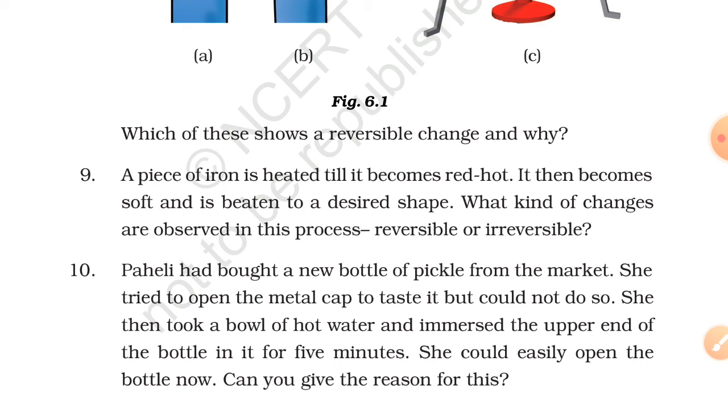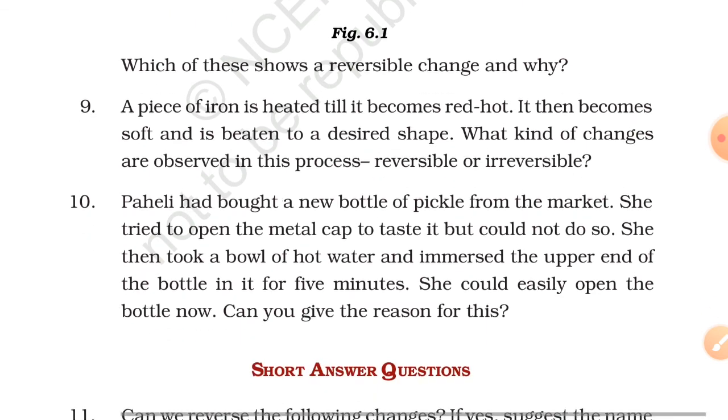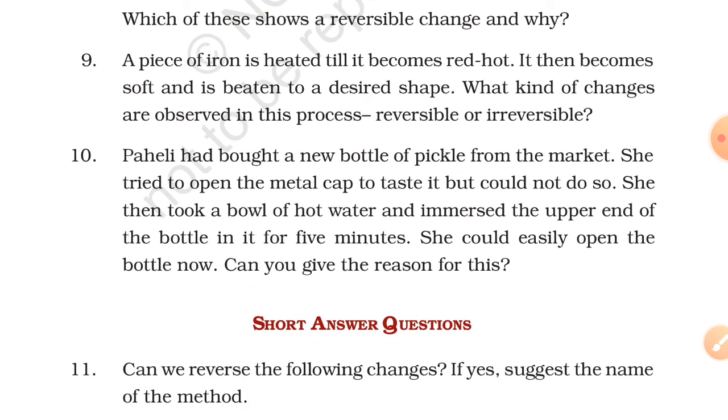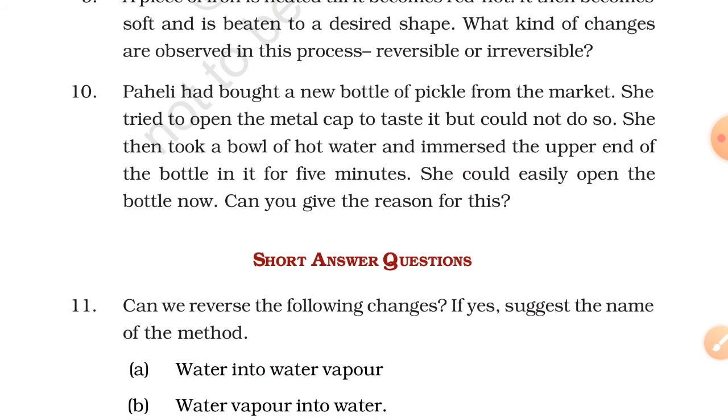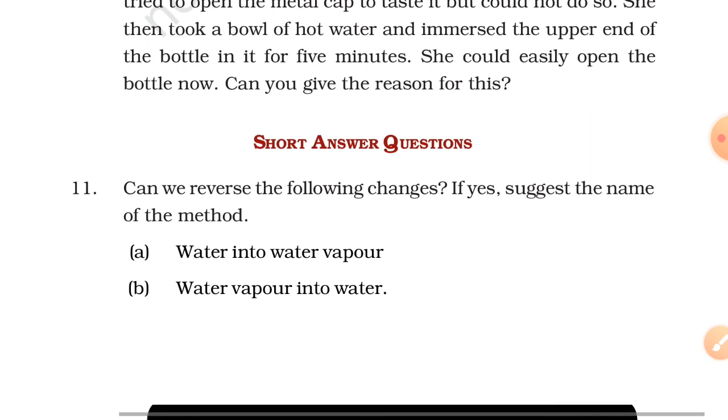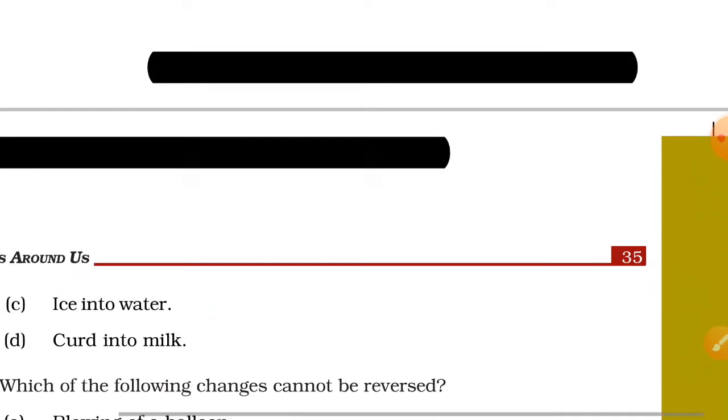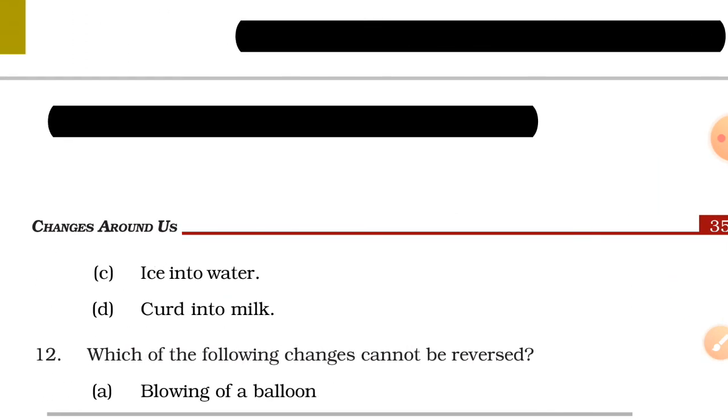We have practiced 10 questions. Now I am giving you 2 questions for homework. Look, you can practice them and you can find out what you have learned in this chapter. Look at the 11th question. It says, can we reverse following changes? If yes, suggest the name of method. Okay, first, water into water vapor. Second, water vapor into water. Okay, let's go to the third, ice into water, and D is curd into milk.